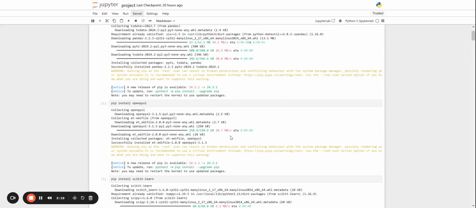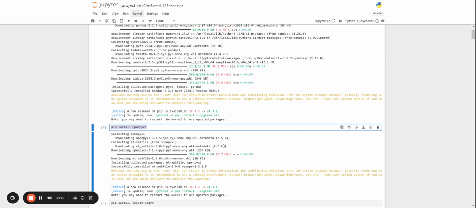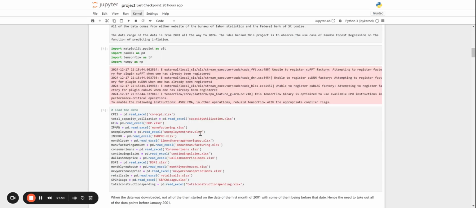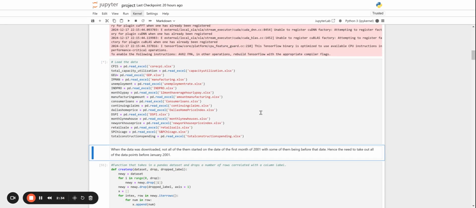Now, before we can begin, we first have to install OpenPyXL, as this uses Excel files in order to take all the data inside. And we will also be using models from scikit-learn. So first things first, we've got to load the data. We will use the pandas function read_excel.